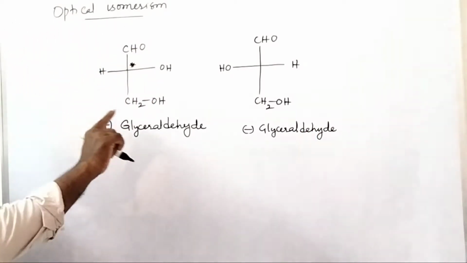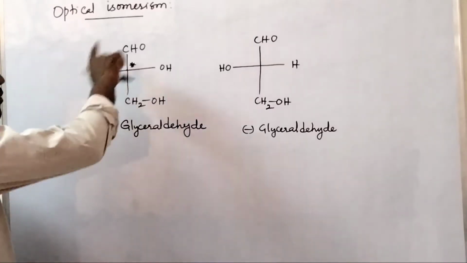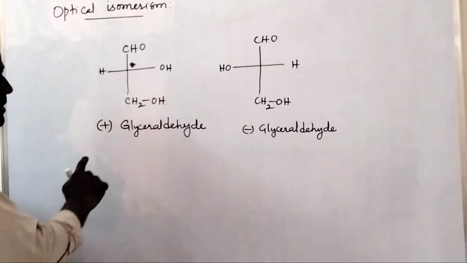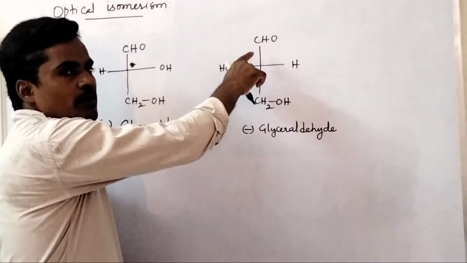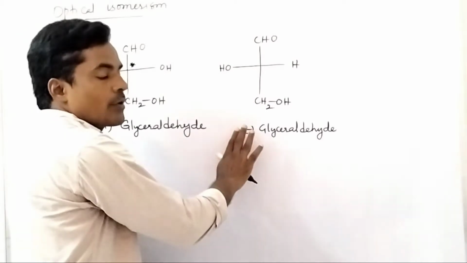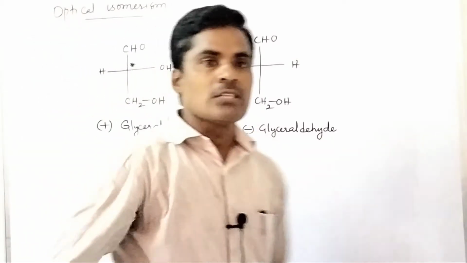If a compound rotates plane polarized light clockwise, that is dextrorotatory or plus glyceraldehyde. If it rotates plane polarized light anti-clockwise, it is levorotatory or negative glyceraldehyde.